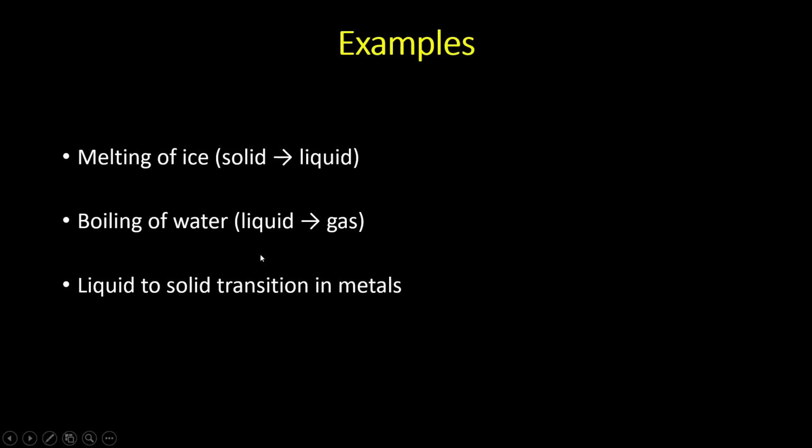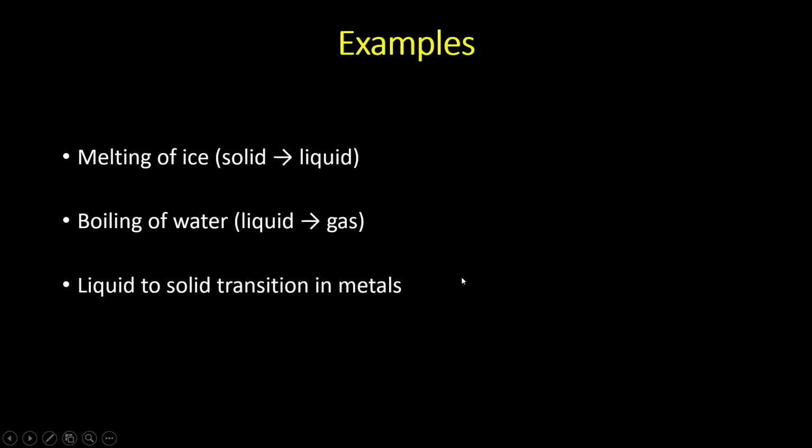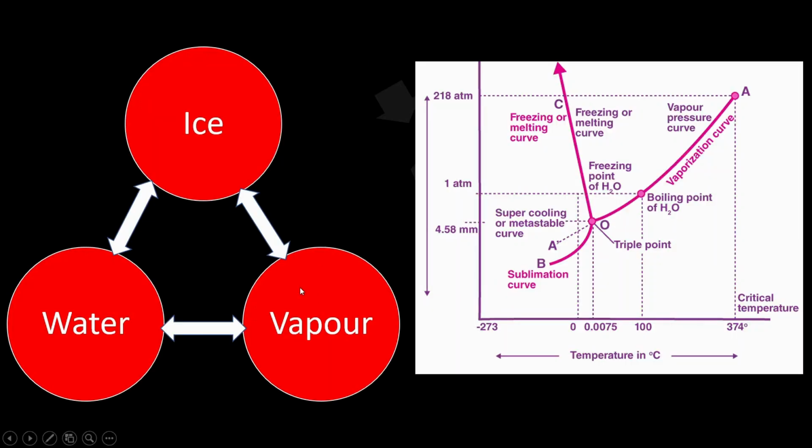So these are examples of first order phase transitions. Okay, also remember the characteristics. Now this very interesting picture. So water to ice conversion, ice to vapor conversion, vapor to water conversion, and water to vapor conversion, vapor to ice conversion. So that is possible in case of water.